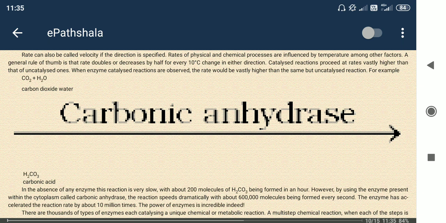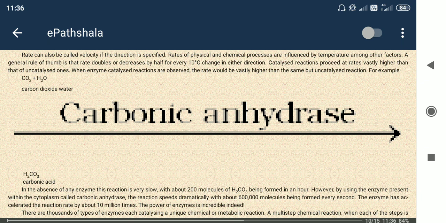The rate of breaking down of bonds and forming of bonds is the kinetics involved, meaning in each second or each minute how many substrate or reactant molecules are getting converted to product, that is the kinetics.